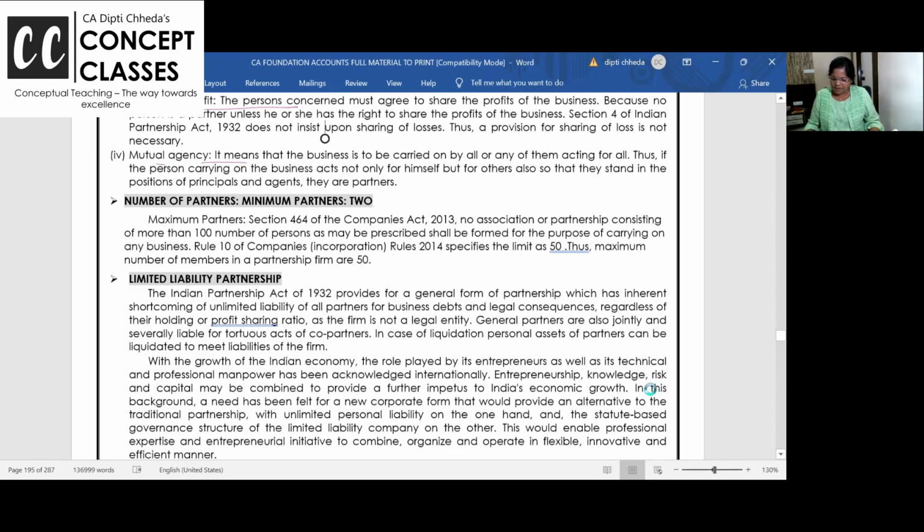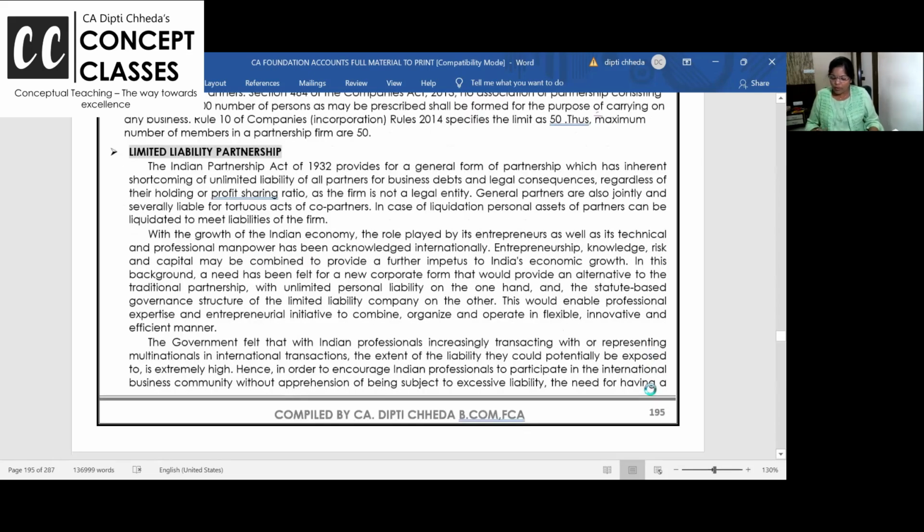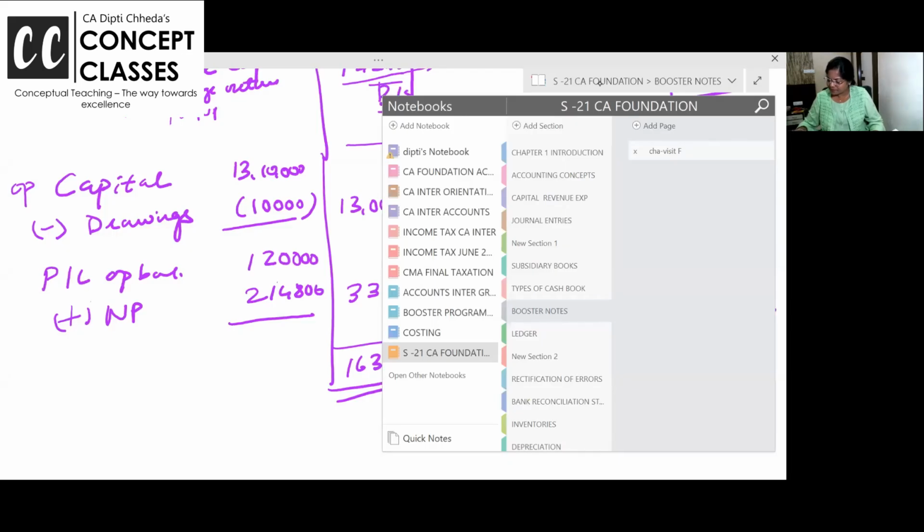Number of partners carrying on the business. No association of partnership can have more than 100 partners as per the Companies Act. But as per the Partnership Act, it is limited to 50. Now, one aspect of partnership I want to introduce now and finish off, because it's theory, is LLP. इसके लिए ना कुछ concept I'll explain in the notebook और फिर इसके साथ हम करेंगे.